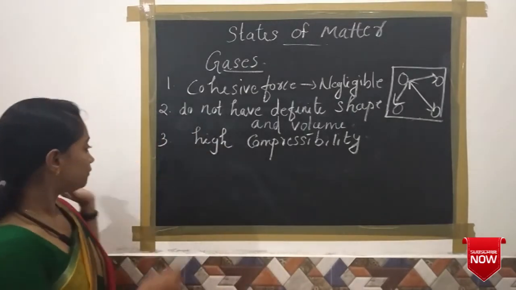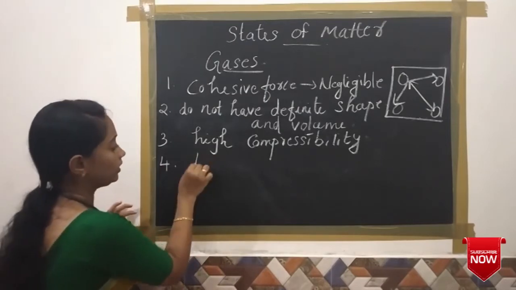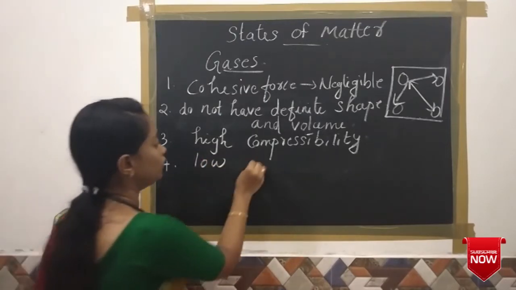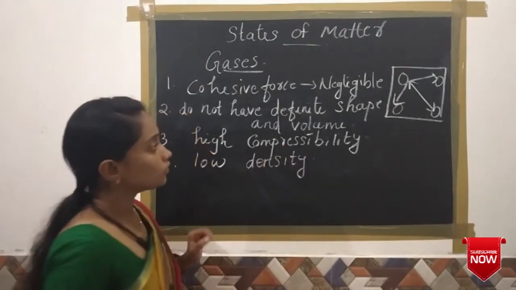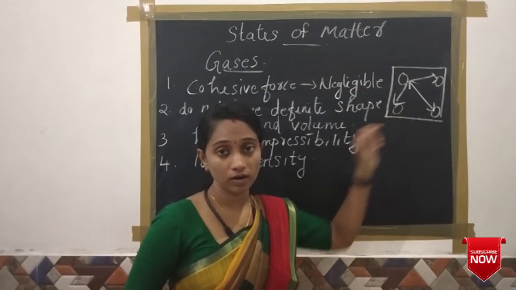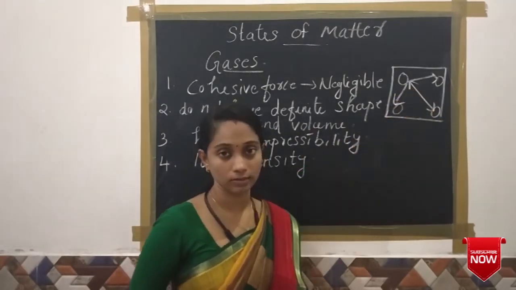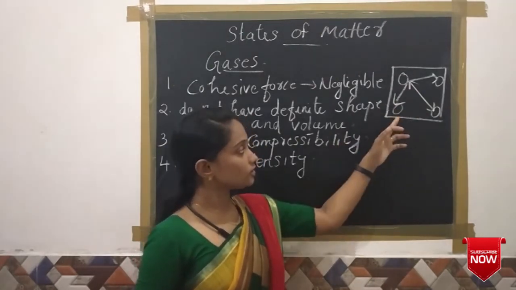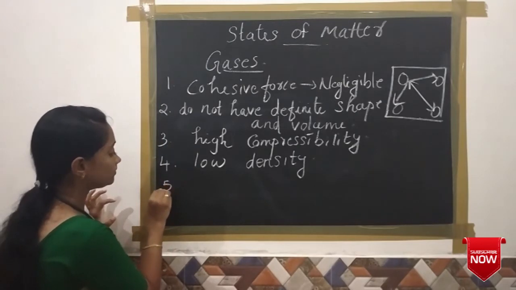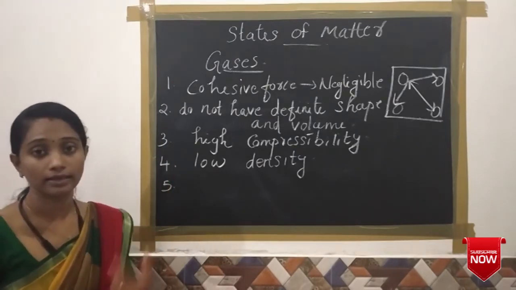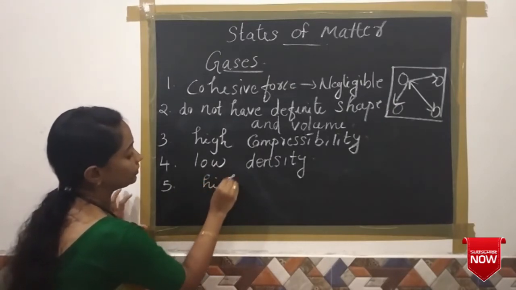Then the fourth one is that they have low density. Gas particles have low density because these particles are very far away from each other and there is a lot of space between each particle. Due to this reason, they have a low density. And the fifth one, they show a high rate of diffusion.